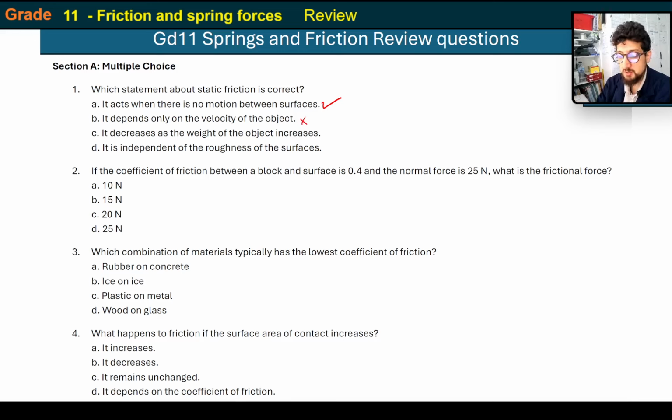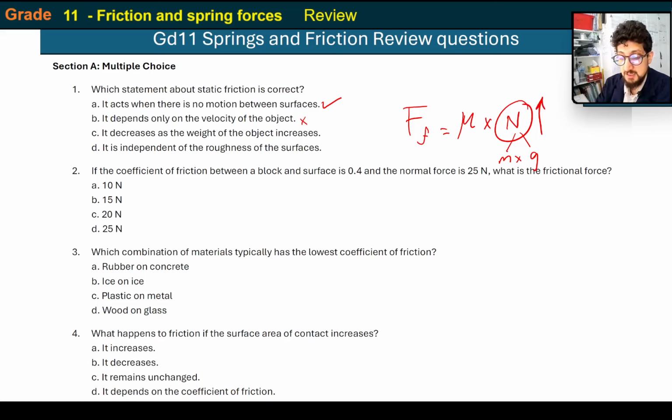It decreases as the weight of the object increases. In fact, the opposite is true. When the weight increases, it increases. Or when the weight decreases, it decreases. Because remember, friction is equal to mu multiplied by the normal force. And the normal force is made of mass times gravity. So that is essentially the same as weight. Okay, so if the weight force increases, then the normal force increases. And if the normal force increases, then friction increases.